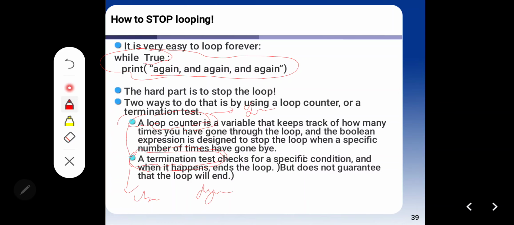A termination test checks for a specific condition and, when it happens, ends the loop, but it does not guarantee that the loop will end. A termination test depends on your user. If your user wants to stop this, maybe on their keyboard they click escape or a cancel button. But if your user doesn't do anything, this statement will always be looping.